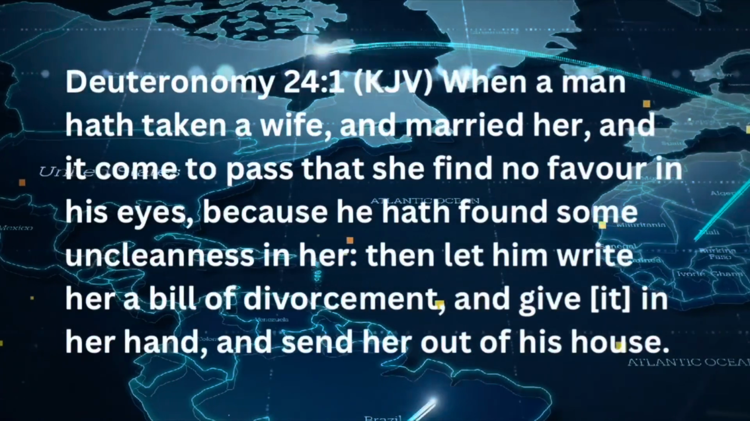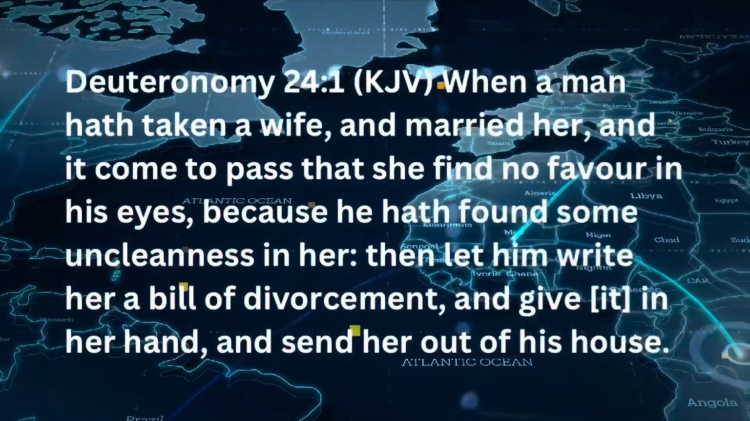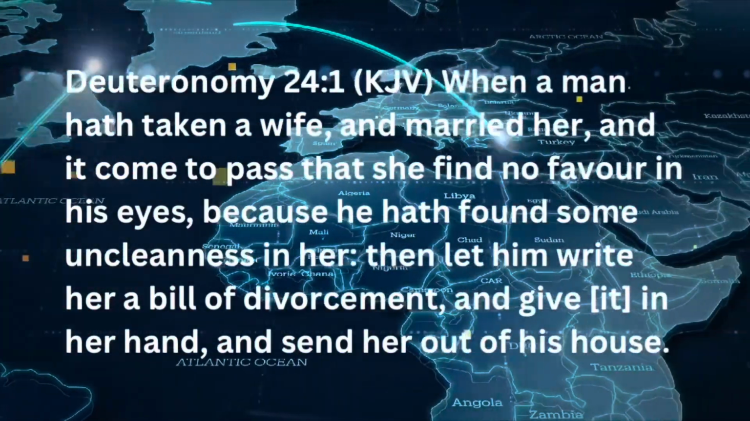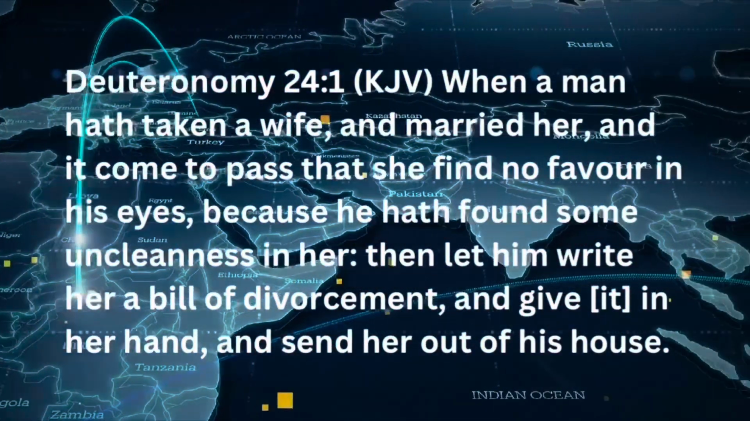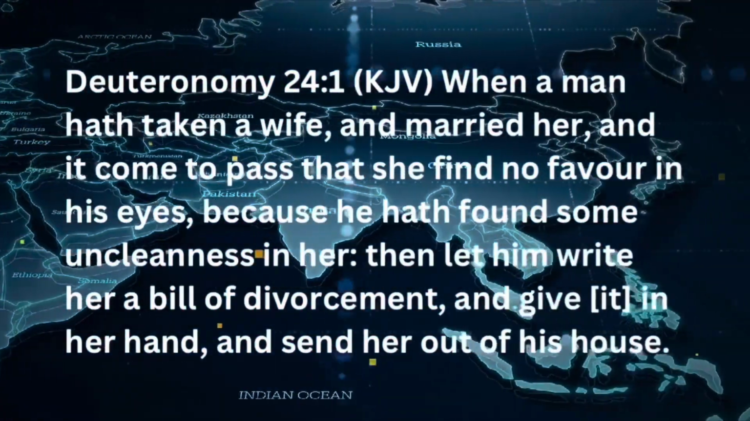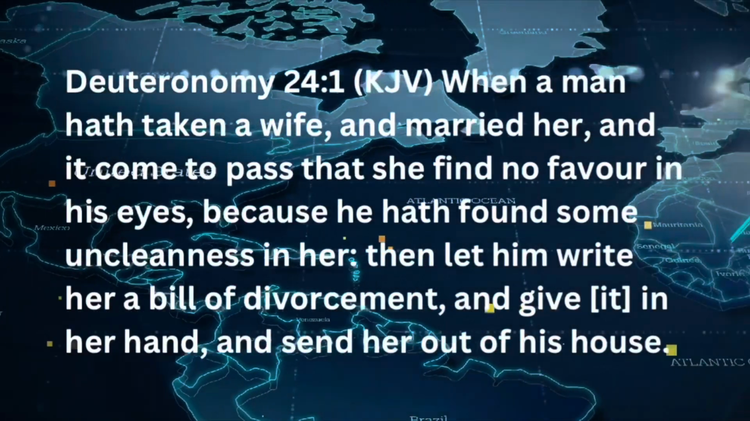It reads, "When a man hath taken a wife and married her, and it comes to pass that she find no favor in his eyes, because he hath found some uncleanness in her, then let him write her a bill of divorcement and give it in her hand and send her out of his house."